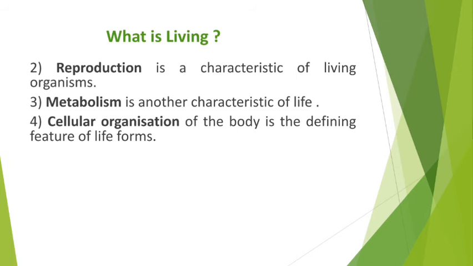Human beings are an example of multicellular, whereas bacteria are an example of unicellular. So from bacteria to humans, all these are considered as living. Why? Because they are made up of cells. Their body has a cellular organization. Cells are organized in such a way that there is a union and a unity between them, because of which our body is able to function in a very proper way.